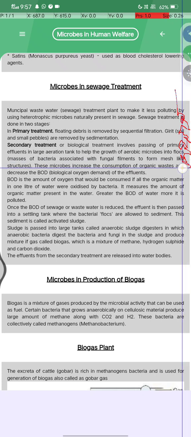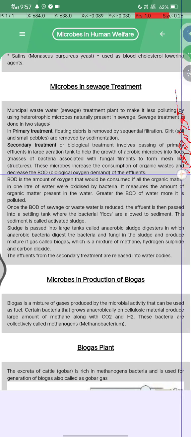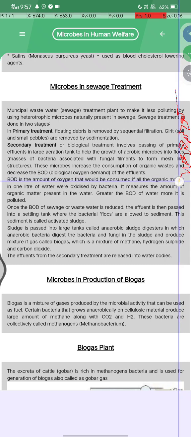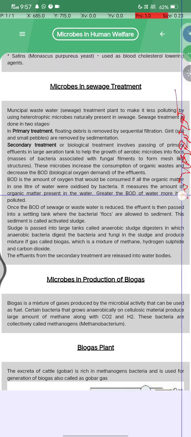These microbes increase the consumption of organic waste and reduce the BOD, the biochemical oxygen demand, of the effluent. The BOD is the amount of oxygen that would be consumed if all the organic matter in 1 liter of water were oxidized by bacteria, and it measures the amount of organic matter present in the water.